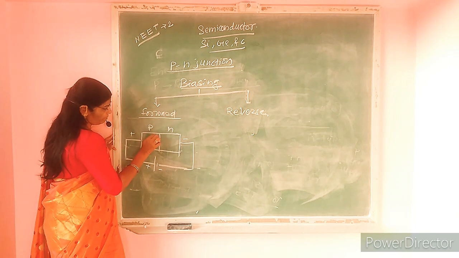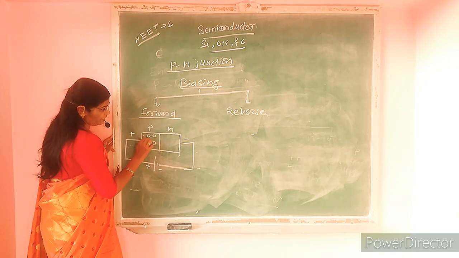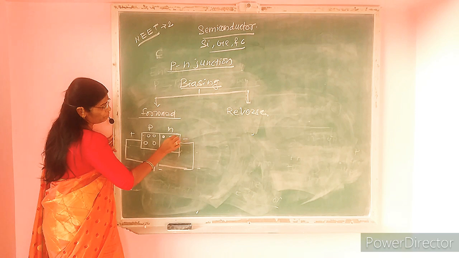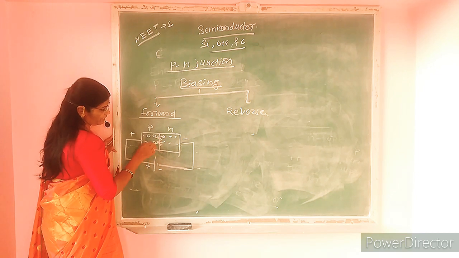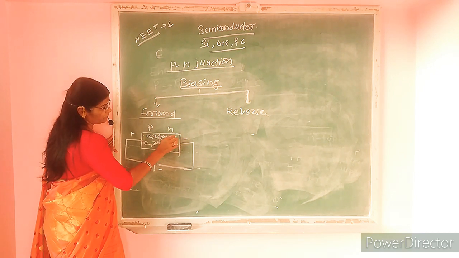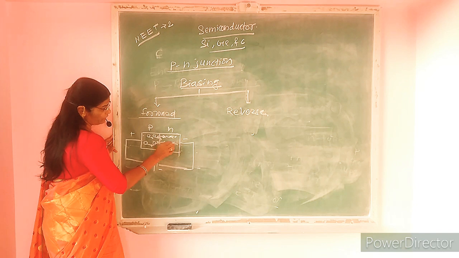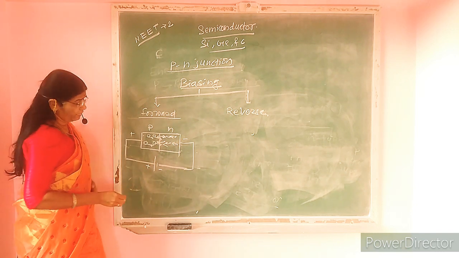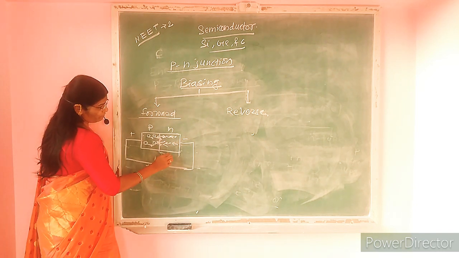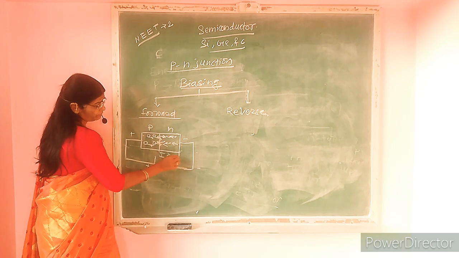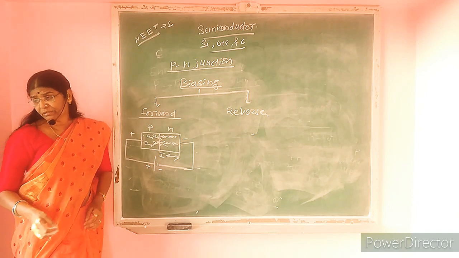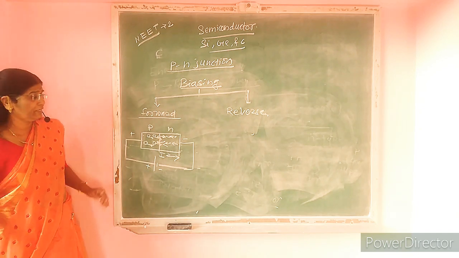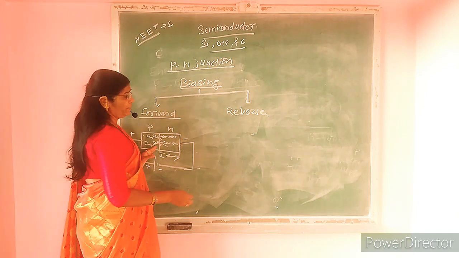In this case, both holes and electrons cross the junction continuously. The width of the depletion layer goes on decreasing, and continuously the current flows through the junction diode. Hence, a diode can be used in an electrical circuit only in forward bias.